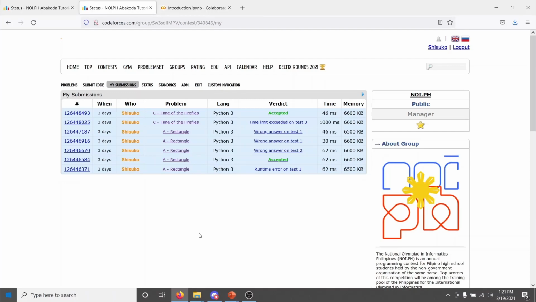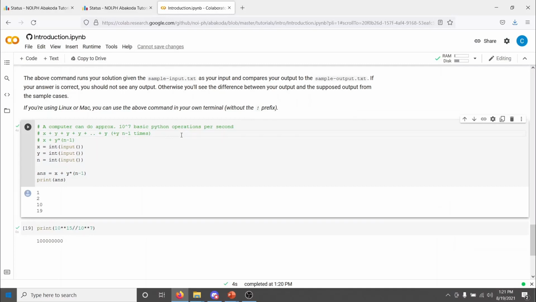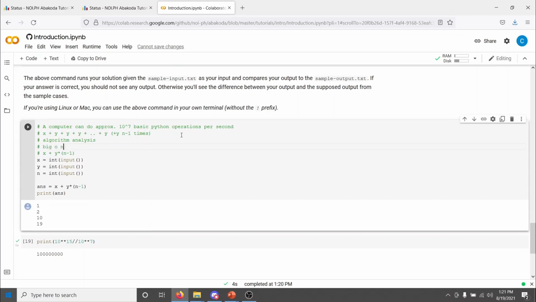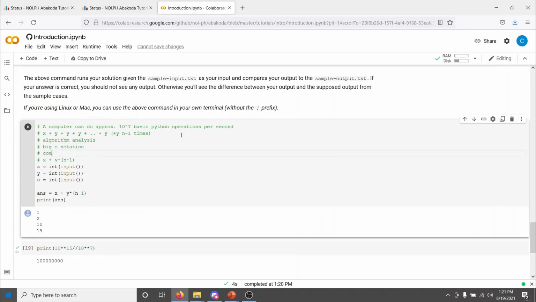Now, what we just had here was a very quick and dirty explanation. We glossed over a lot of detail and nuance. If you're interested in a more thorough treatment, then you can Google the terms algorithm analysis, or big O notation, or computational complexity. We've also left some links in the description to material that we recommend.